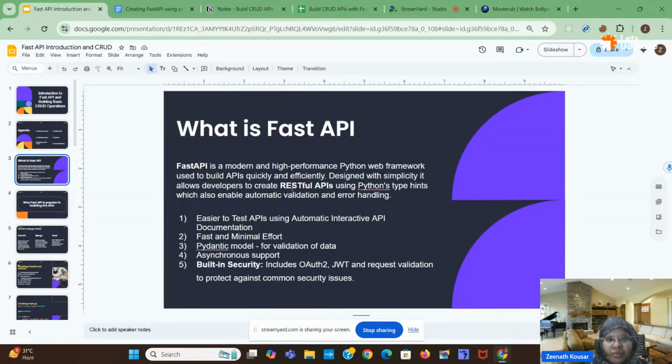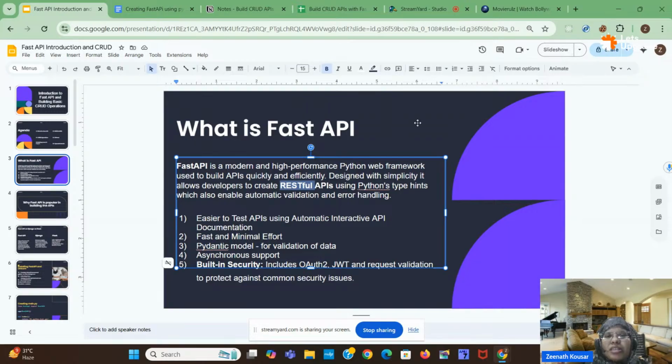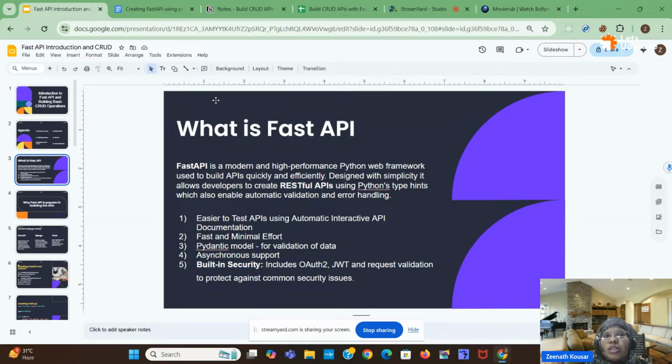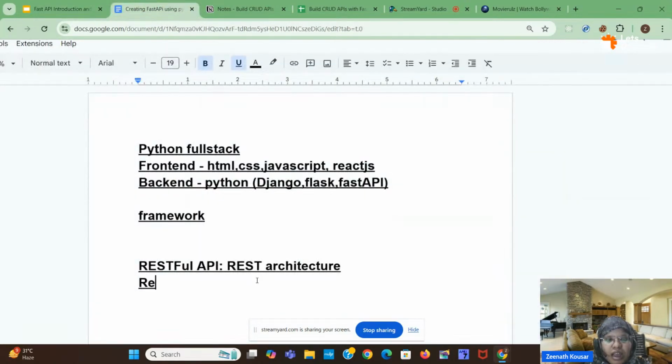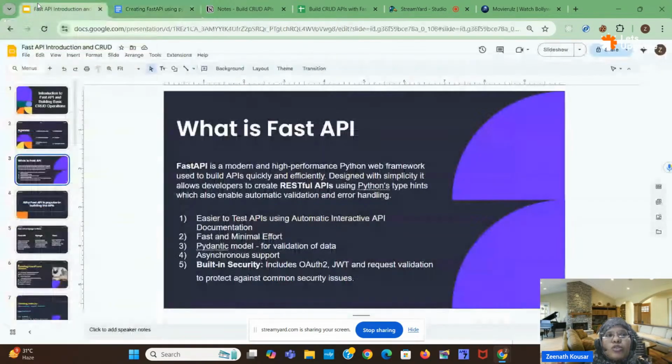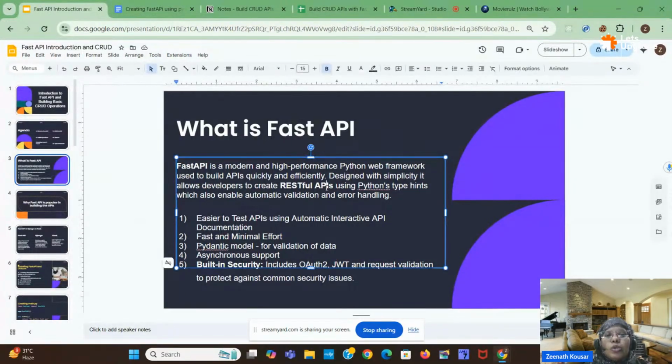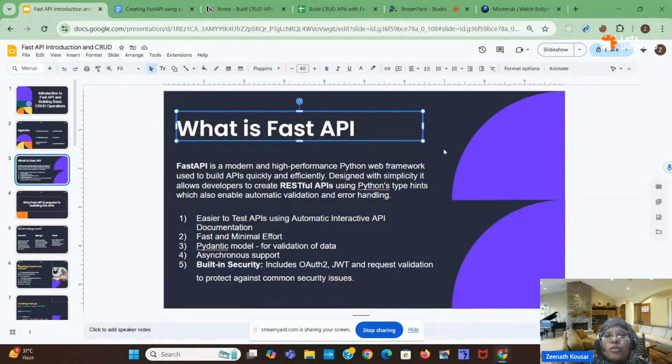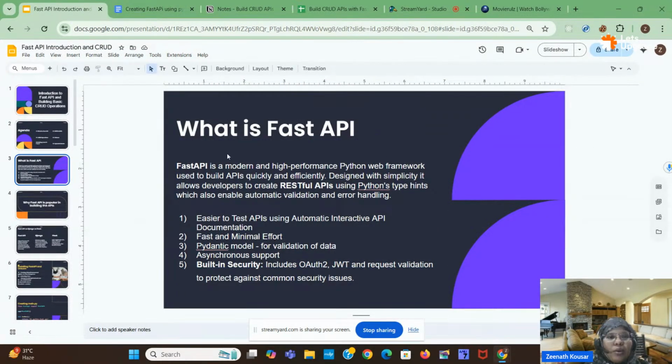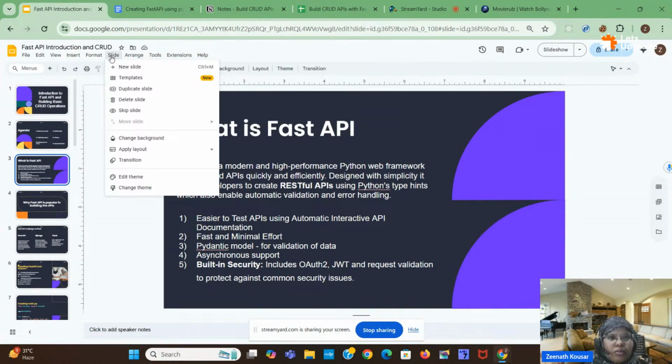REST is nothing but Representational State Transfer. So the full form is Representational State Transfer. It has some set of rules. If we create an API with the help of these rules, then it is known as a RESTful API. So FastAPI is used to build APIs fast, and also we will create RESTful APIs here. Next, I will open the slides.